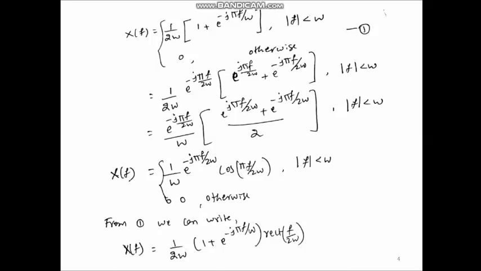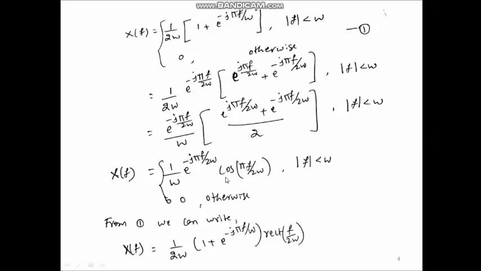Next, let us find the value of X(f) for various frequencies. For f equal to 0, the cos function is reduced to 1 and the exponential is also reduced to 1. Therefore, X(f) is 1 by W and it is a maximum value. And for f equal to W, we will get 1 by W into e to the power minus j pi by 2 into cos(pi by 2). So, it is reduced to 0. And for f equal to minus W, we will get again 0 value.